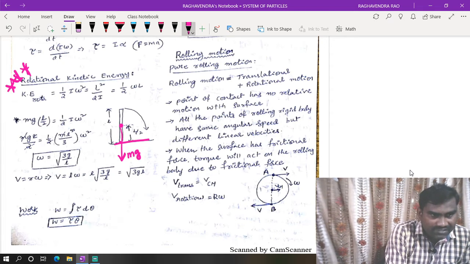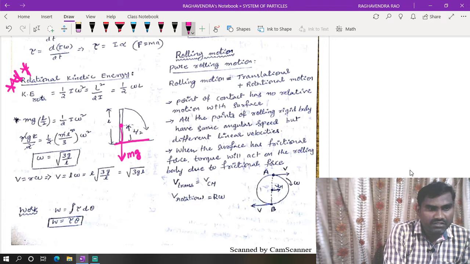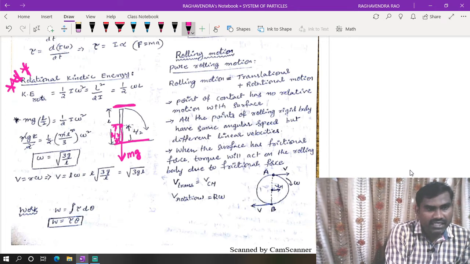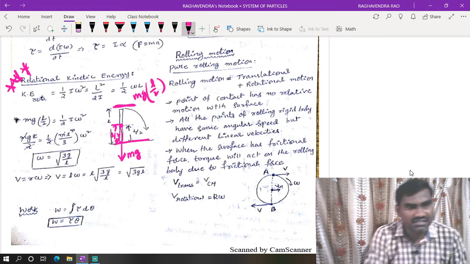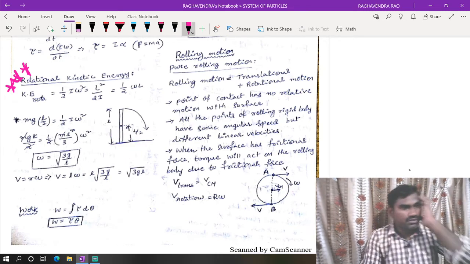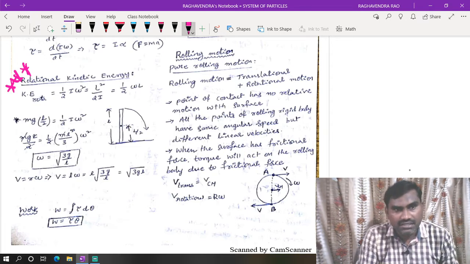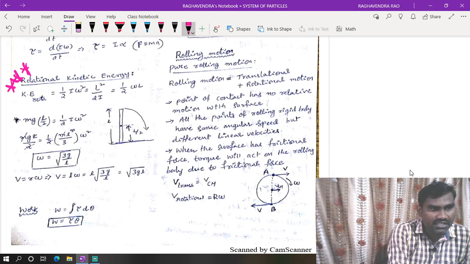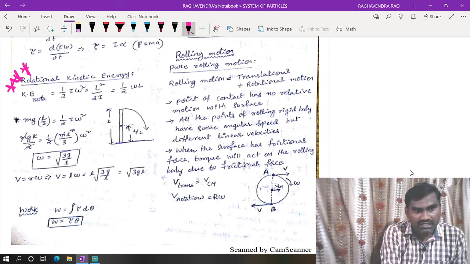Now if you want to lift this rod, where do we need to apply force? We need to apply force at the center of mass, which is at a distance of L by 2. So the energy at this point is mg into L by 2, mgh. In the place of h, we need to take L by 2. In the case of linear objects, we need to take the height of the center of mass. That is the reason we have taken mg into L by 2. This is the potential energy in this position.